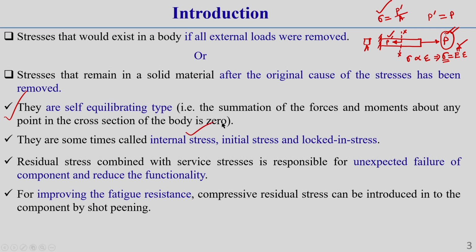This residual stress is also sometimes called internal stress, initial stress, or locked in stress. It is called internal stress because, as I have already told you, it is the internally developed restoring or resisting force. It is also called initial stress because this stress remains before application of any other loading condition.